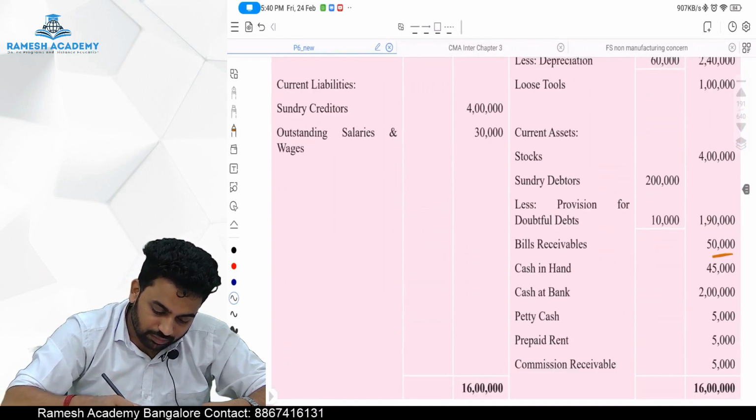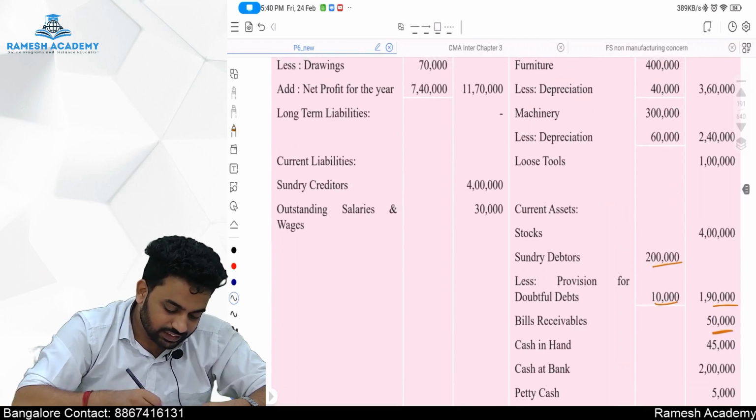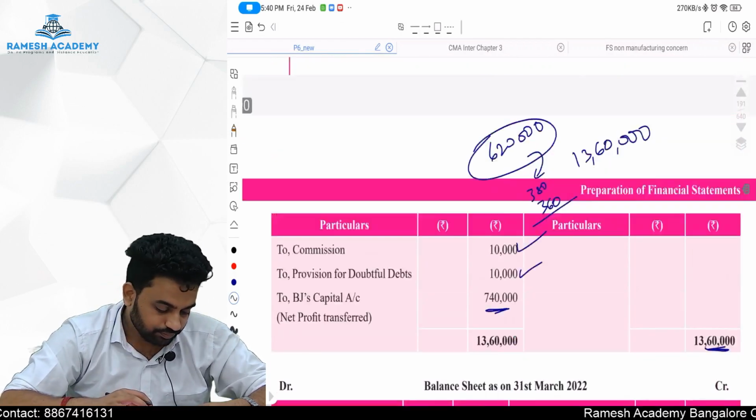Debtors 2 lakh minus 10,000 comes to 1,90,000 rupees. Here, sundry creditors of 4 lakh rupees. Done.